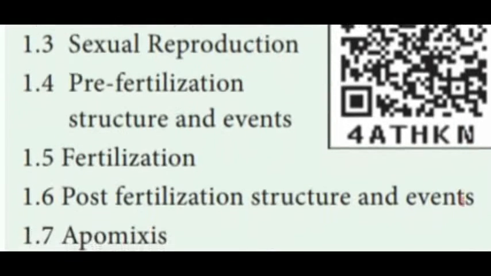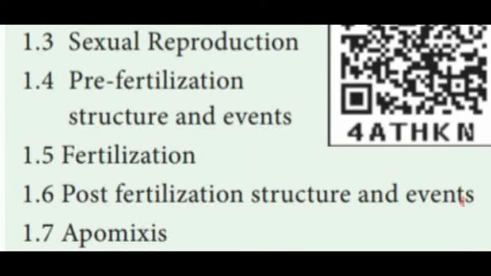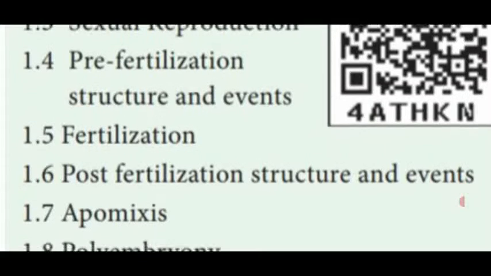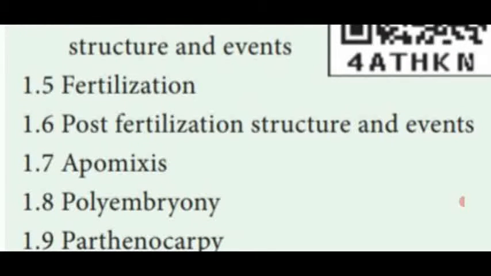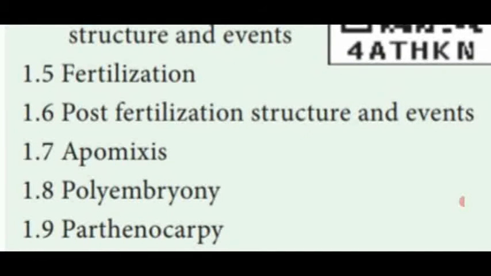First one, pre-fertilization, structure and events. Second one, fertilization. Third one, post-fertilization, structure and events. Today, we are going to see what is embryogenesis and how it takes place in the dicot seed, dicot embryo development, apomixis, polyembryony and parthenocarpy.